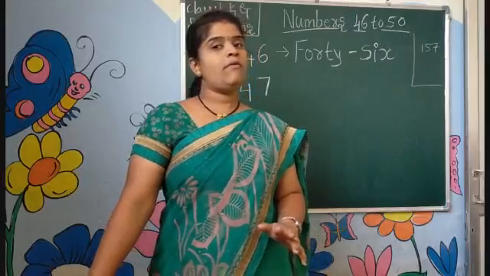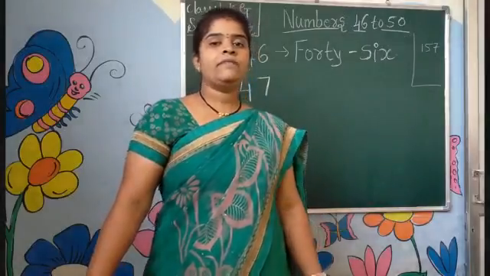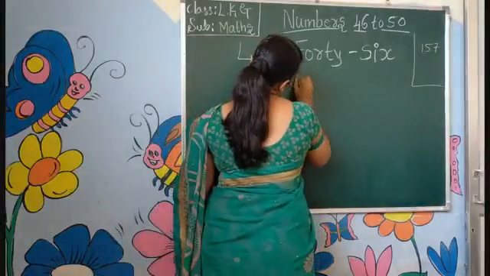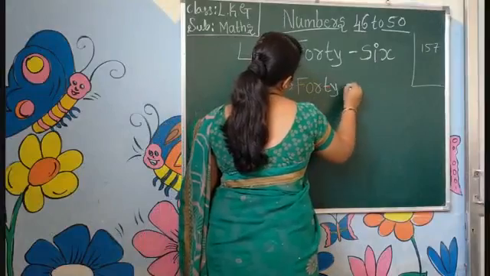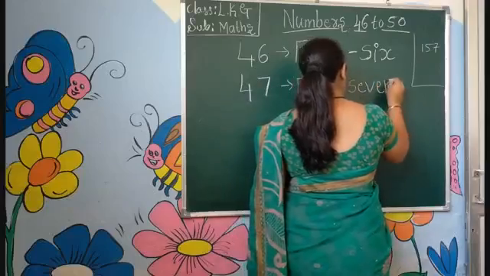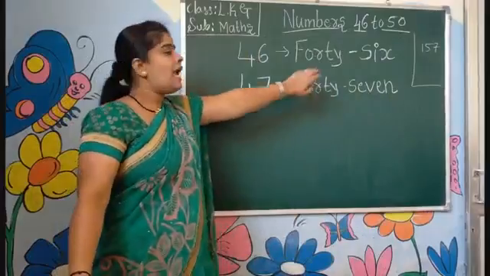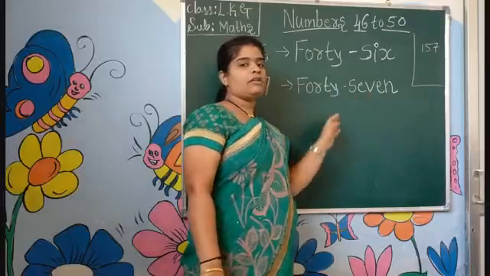How do we read the number 47? 4, 7, 47. Then the number name of 47 is FORTYSEVEN, 47. The number name of 40 and the number name of 7 make the number name 47.